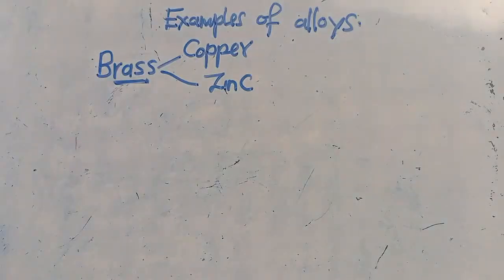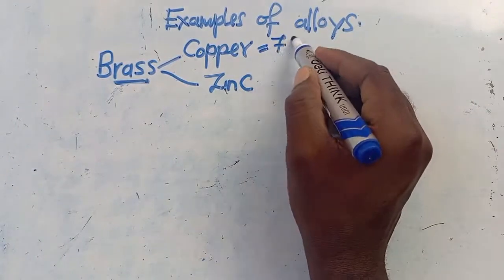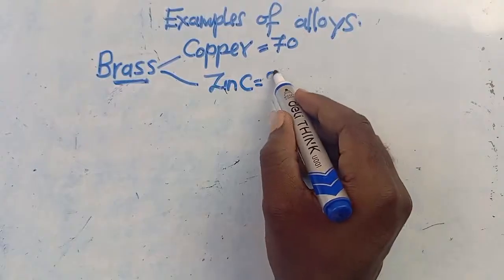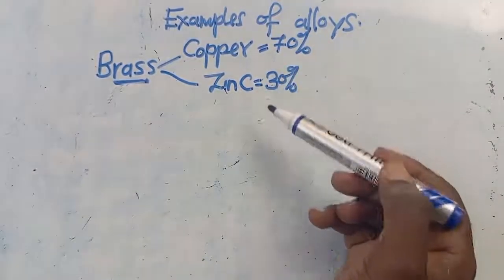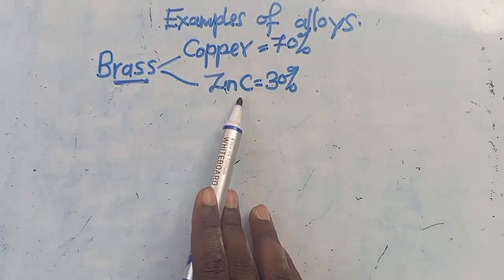So this is something important that you need to know. You discover that the percentage of copper is 70, but the percentage of zinc in that is 30. So just to give you a composition, this is how they are. So discover that in brass we've got more copper than zinc.